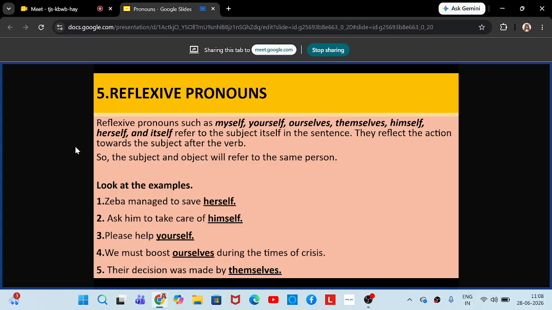Under personal pronouns, we studied that there are two types: subjective personal pronouns and objective personal pronouns. And then after that, we studied possessive pronouns. Even yesterday, we discussed possessive determiners and possessive pronouns, and it was a very nice session yesterday. And we discussed demonstrative pronouns last Tuesday, followed by interrogative pronouns.